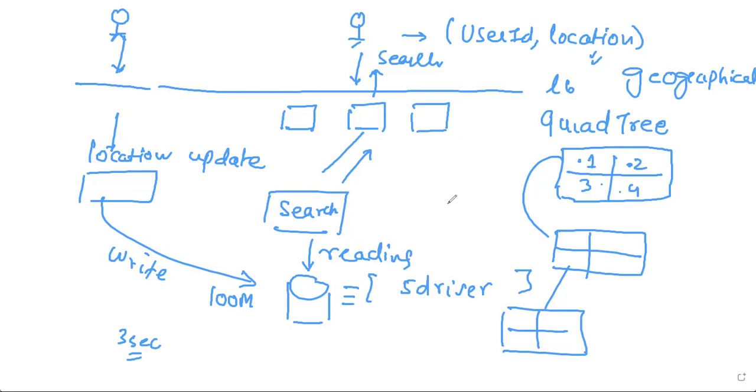In 1 kilometer in Amsterdam or New York, you will have so many restaurants compared to maybe 500 kilometers in the desert, right? So you want to divide it based on the numbers, not on the geographical area. So let's say we got this quad tree and put it in place. Based on the user's location, we go to the quad which the user belongs to, and then we take the drivers, because we already kept the size of the quad to 5. We just return it back,